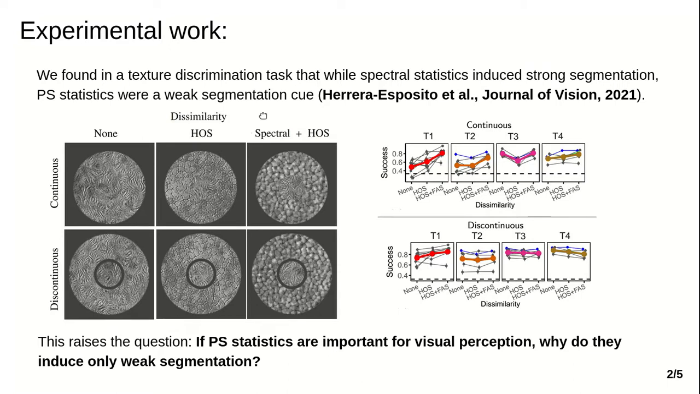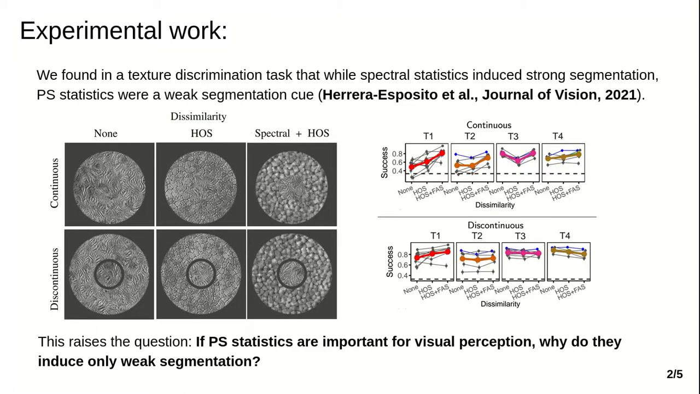We measured task performance for conditions with different target-surround dissimilarities, which consisted in completely matched target and surround, a surround dissimilar to the center in higher-order statistics, or in both spectral and higher-order statistics. We also compared the results to discontinuous stimuli to control for non-segmentation effects. On the right, we see the task performance at the experimental conditions for 4 different textures used.